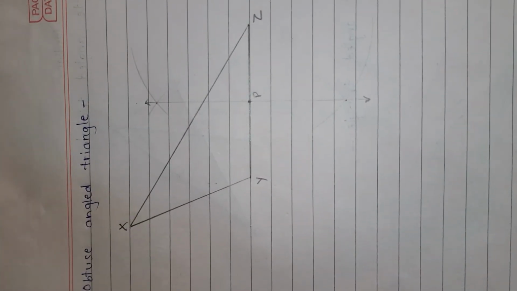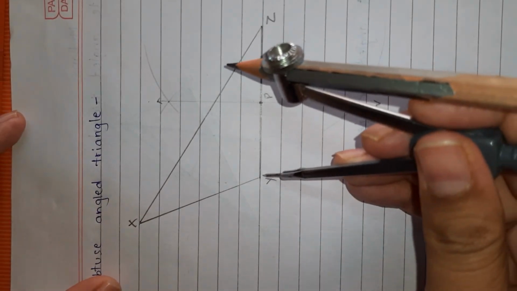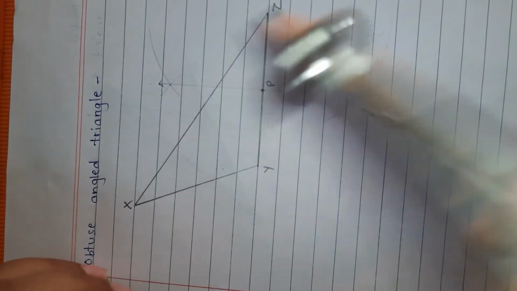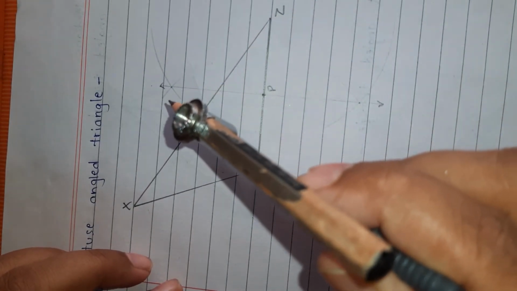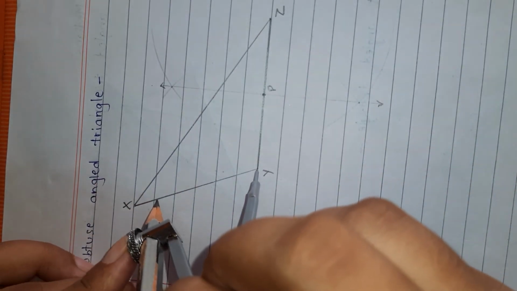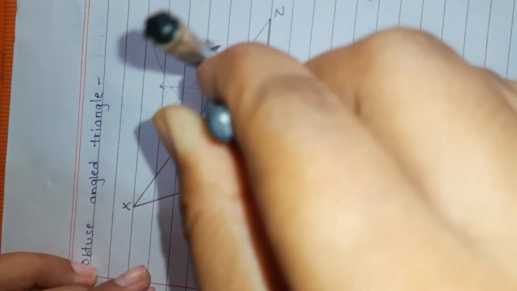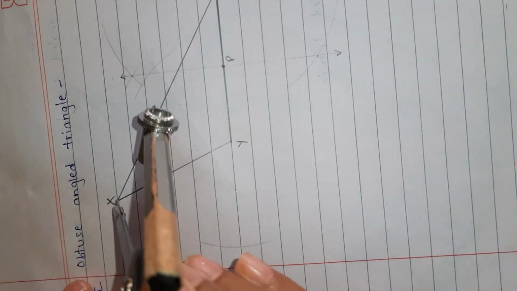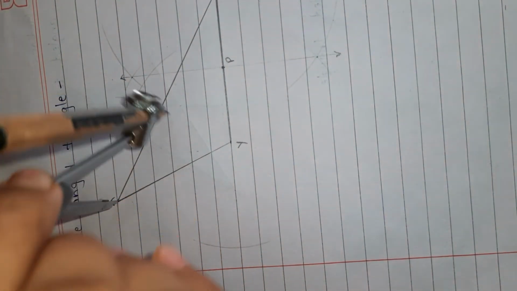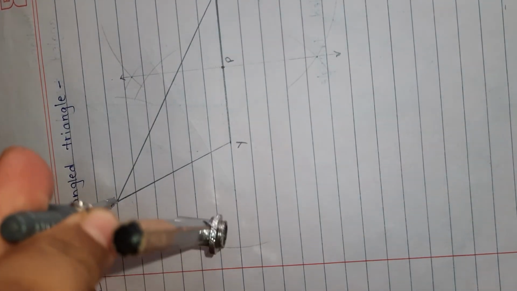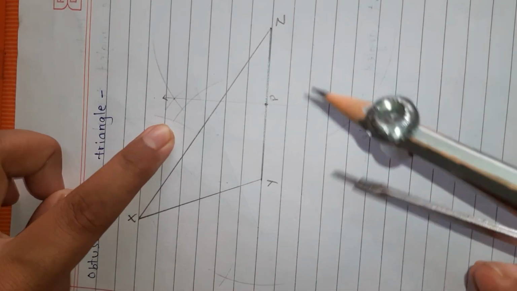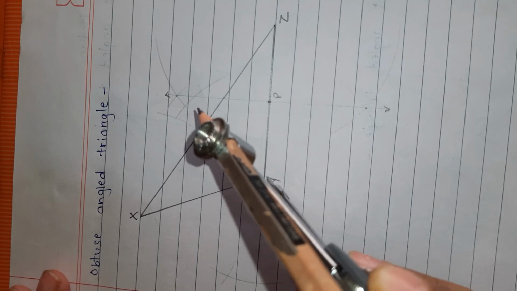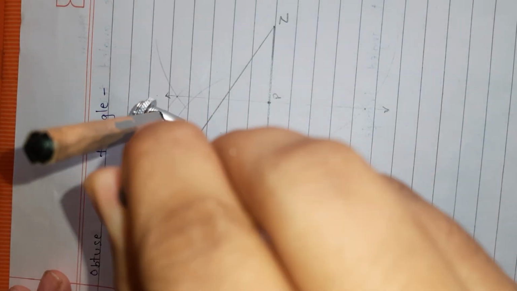Now we have to draw for XY. First keep on Y. Take distance more than half. Give an arc above and below. Then keep on X here and here. Now these two arcs are not intersecting. Again keep on Y and extend it a little bit.